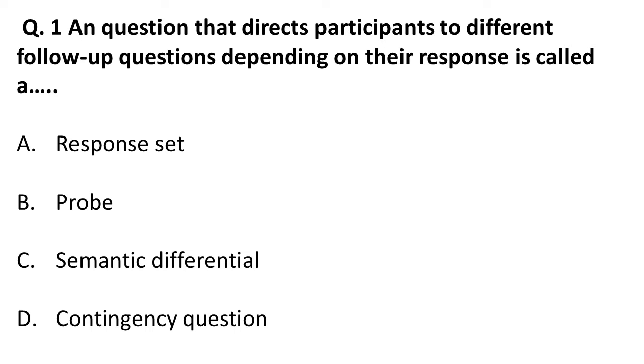Like the example is, if you want to ask someone what is your salary, you don't know whether he is employed or not. So the first question will be, do you work or do you have a job? If he says yes, then you have to put this follow-up question, that is, what is your salary? If he says no, then there is no further question. So that type of question is called a contingency question.